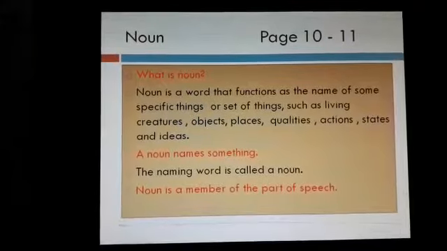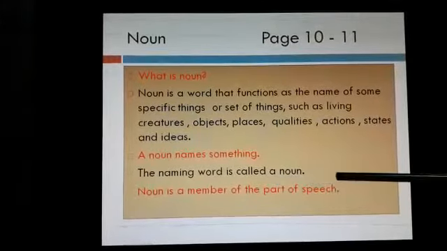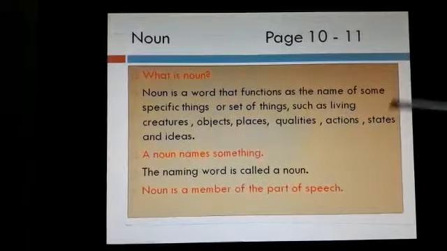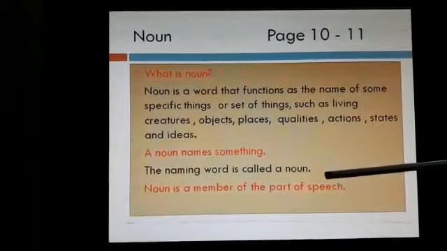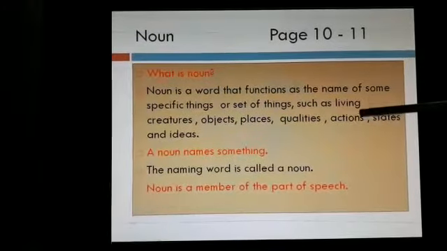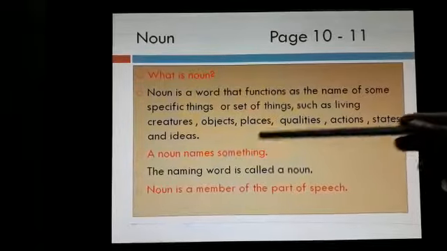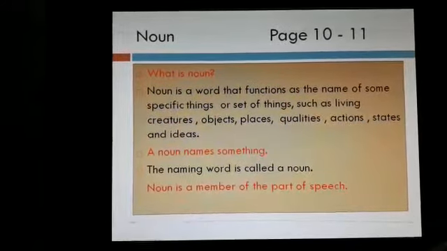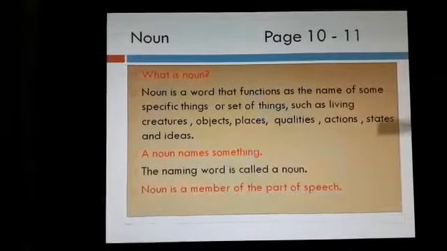Maybe you might have learned that a noun names something, or the naming word is called a noun, or the noun is the name of the person, place, animals, things, etc. So all those things are correct, but here we see once more that the noun functions as the name of some specific things. It may be a living creature or object or place or quality or action or state of being or ideas. So noun is a member of the part of speech in the grammar.